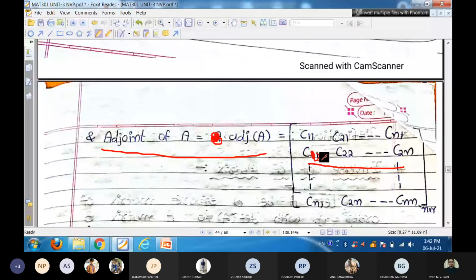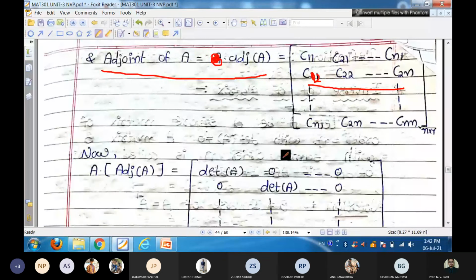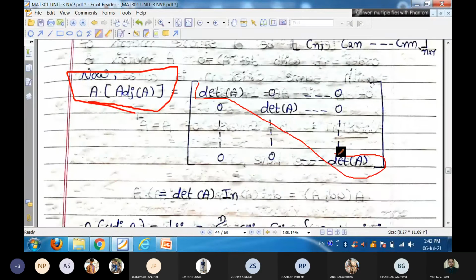And in a similar way, you can identify every element that will be transformed here from the cofactor matrix. Now that product of A into adjoint A, we get at diagonal place only determinant and remaining are 0.